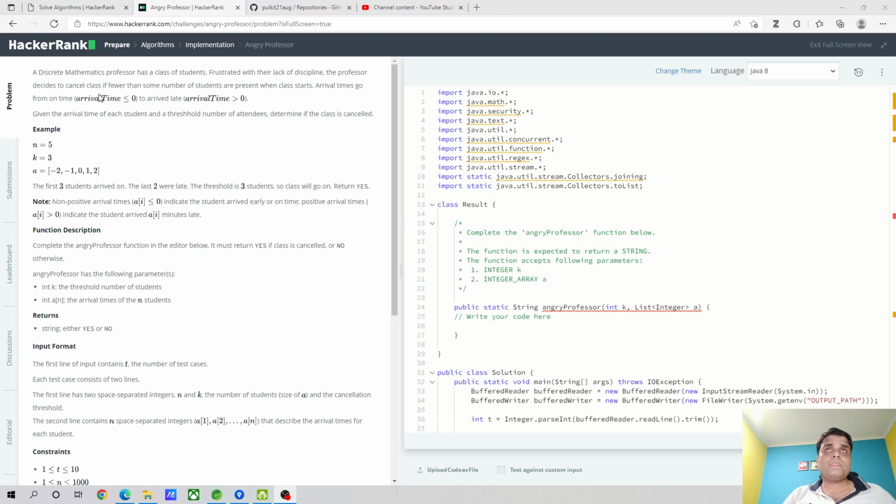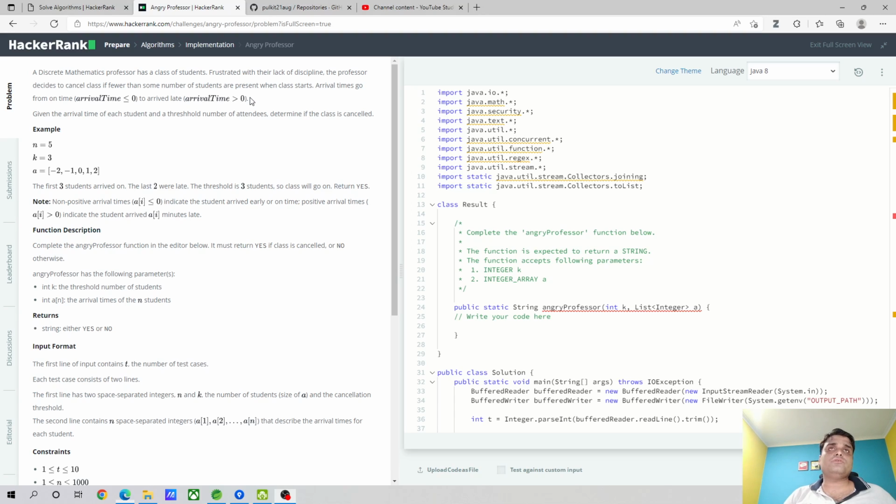If you see, the problem statement says that a discrete mathematics professor has a class of students. Frustrated with lack of discipline, the professor decides to cancel class if fewer than some number of students are present when class starts. Arrival times go from on time, arrival time less than or equal to 0, to late, arrival time greater than 0.